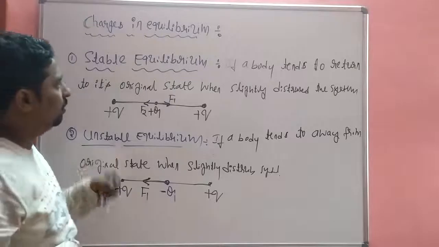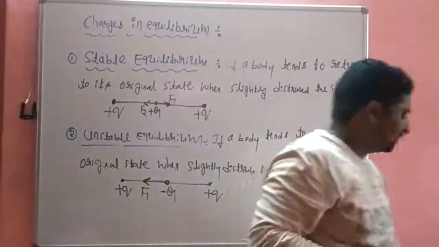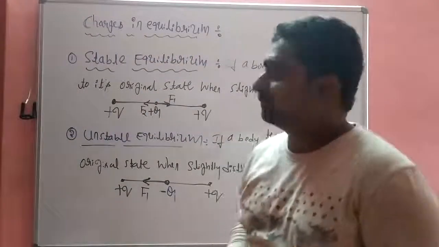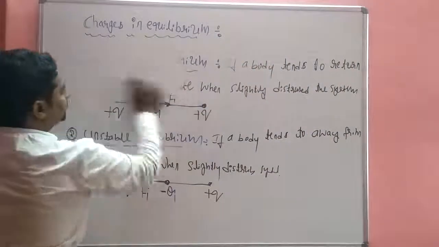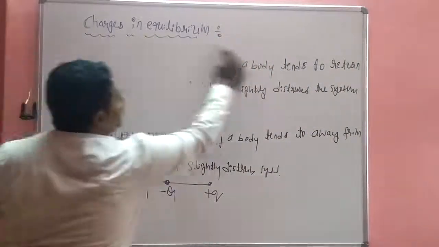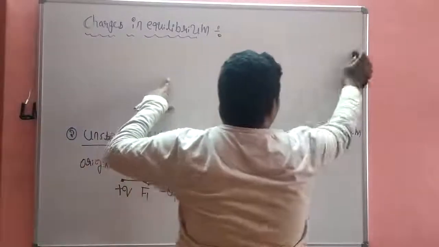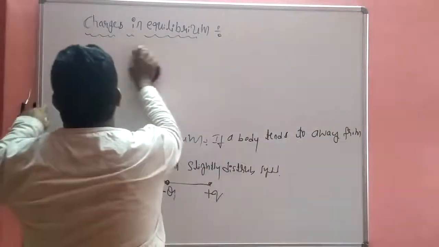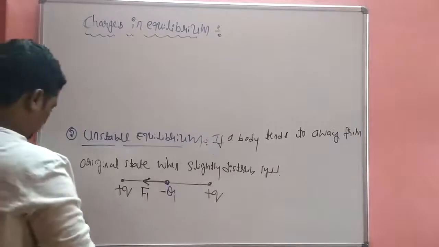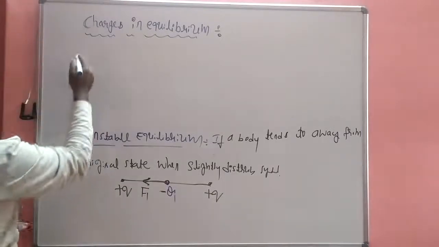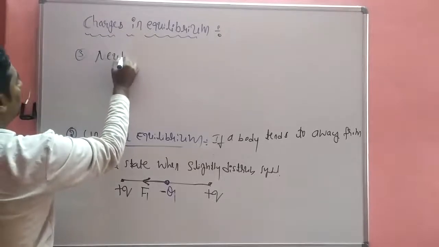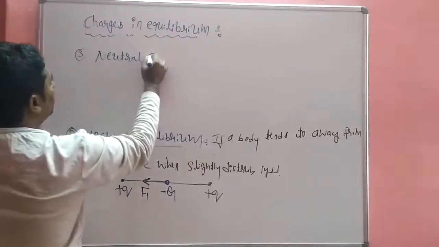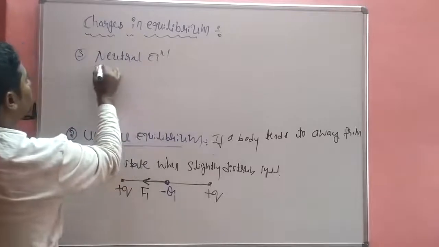Now the last one, the third one, is neutral equilibrium.